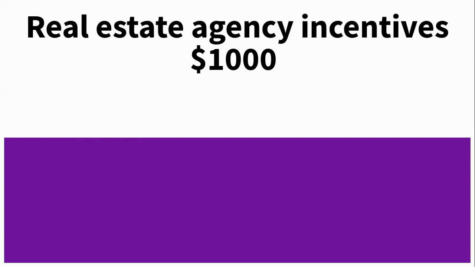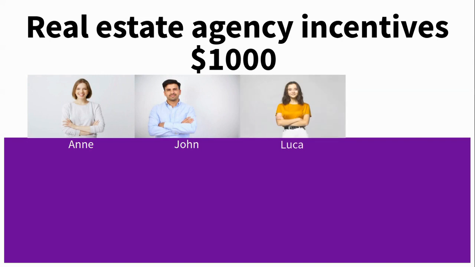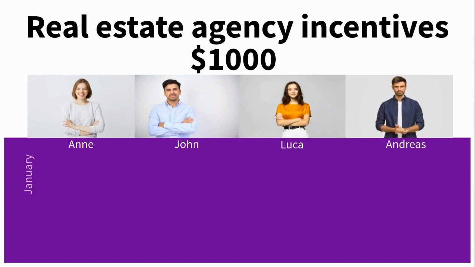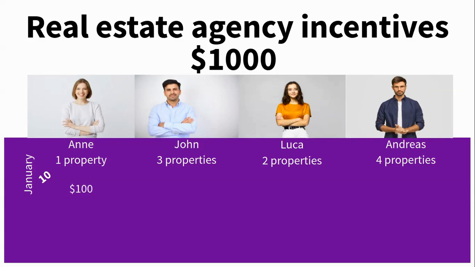Let's take an example. Suppose that a real estate agency has budgeted $1,000 to distribute incentives amongst its employees: Anne, John, Lucia, and Andreas. During the month of January, these real estate agents sold 1, 3, 2, and 4 properties respectively. Therefore, the productive force of the agency's sales set is 10, because 10 properties were sold. Thus, Anne is incentivized $100, John $300, Lucia $200, and Andreas $400. This distribution of incentives is fair and proportional to the productive effort.